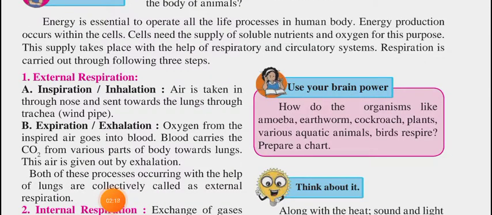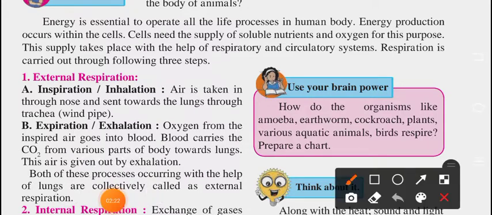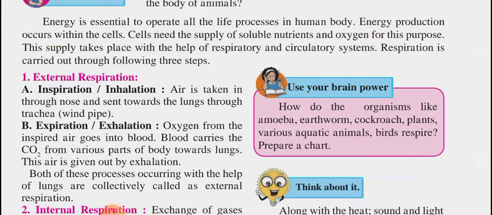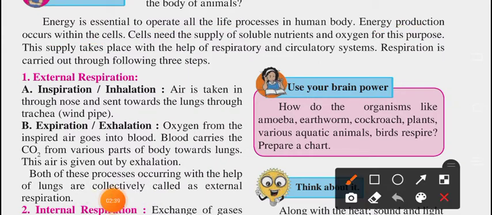To operate our life processes, energy is essential. Obviously, if you have energy, then only your body organs will work properly. So we can say energy is essential to operate all the life processes in our human body. Energy production occurs within the cells. We have seen cells last year also.